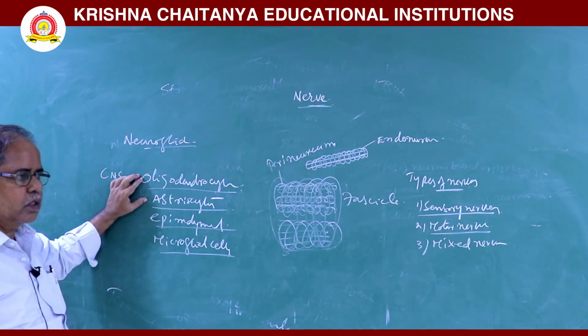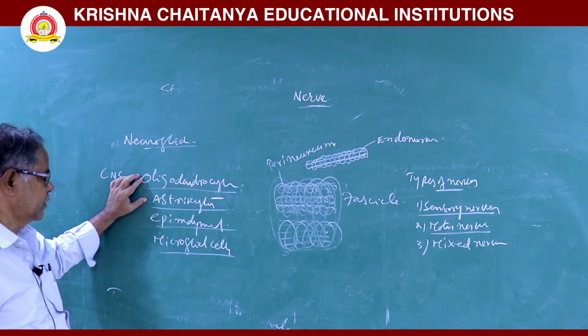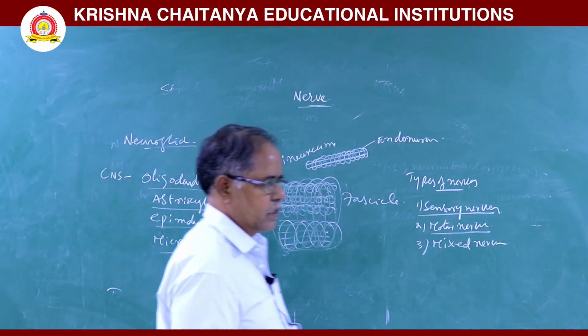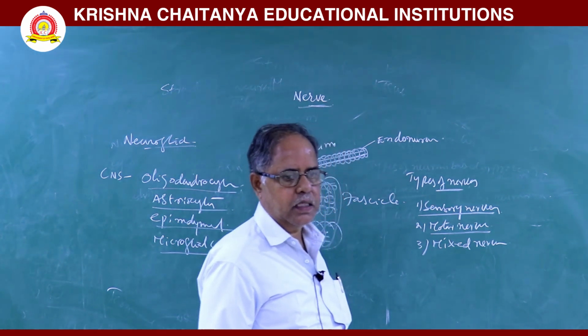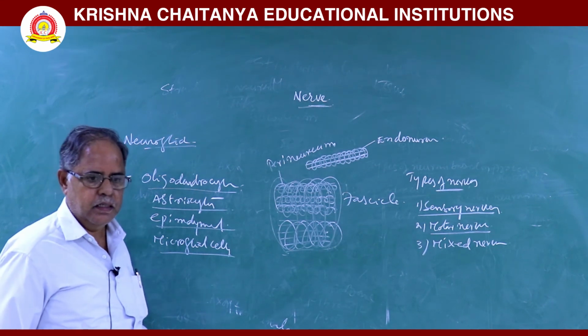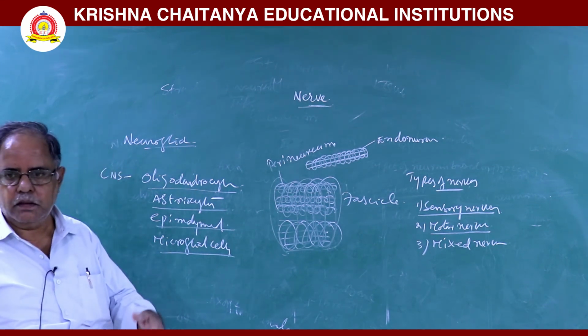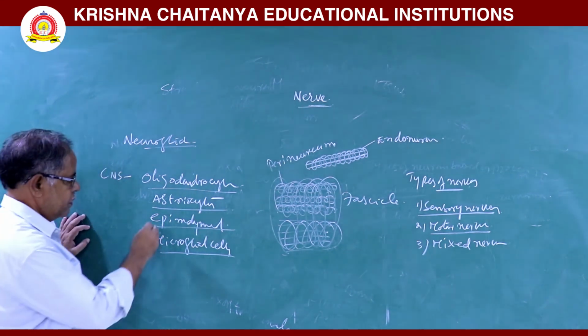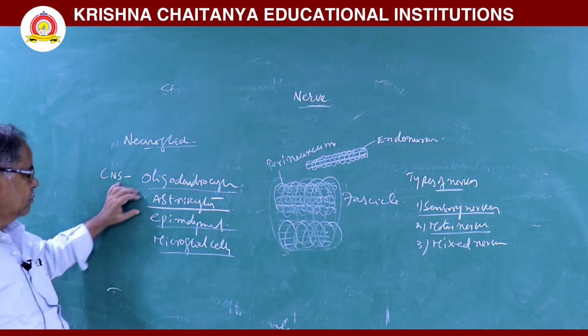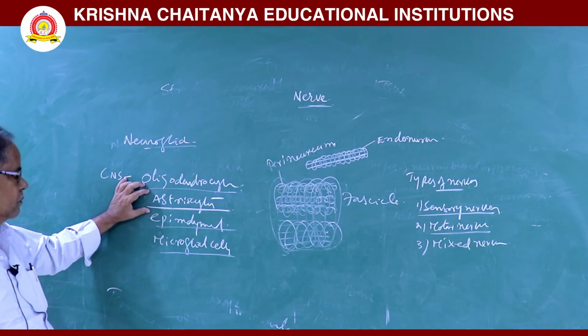Oligodendrocytes are used to form the myelin sheath. Astrocytes are star-like cells. They bind the capillaries with blood. They act as the blood-brain barrier.